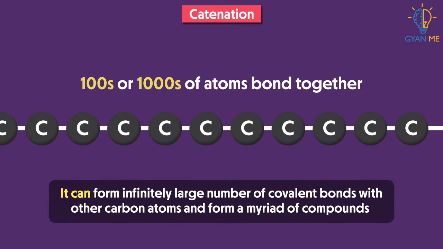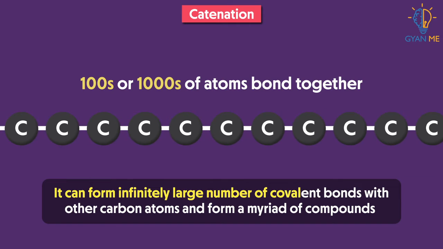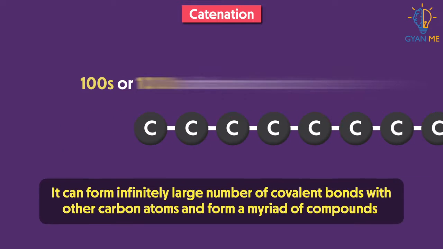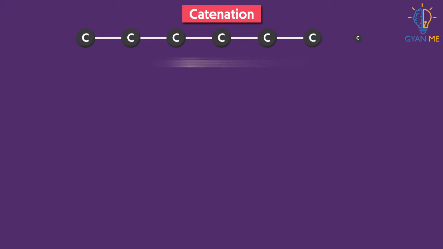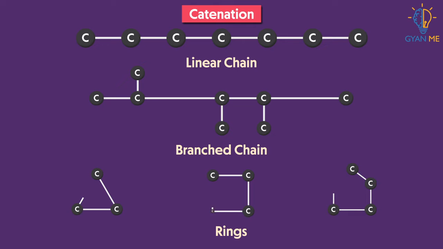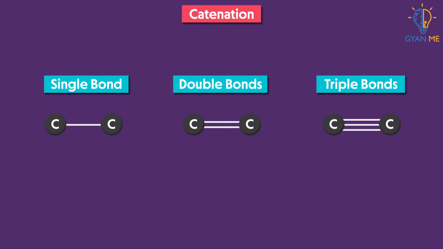This is because it can form infinitely large number of covalent bonds with other carbon atoms and form a myriad of compounds. These compounds may have long chains of carbon, branched chains, or even rings of carbon atoms. In addition, carbon atoms may be linked to other carbon atoms by single, double, or triple bonds.